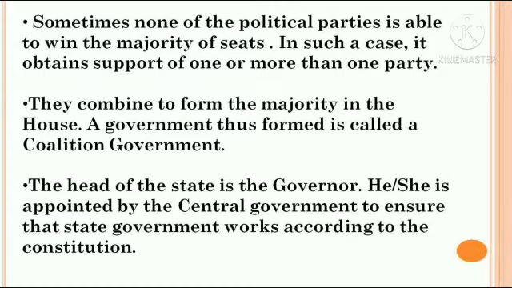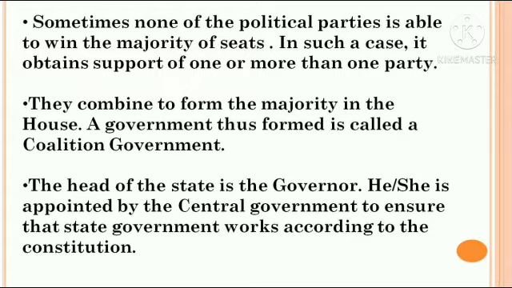What is it known as? Coalition government. Coalition means a government where different political parties are involved and working hand in hand. This is how the ministers collaborate to form the ruling party. That is known as the coalition government.